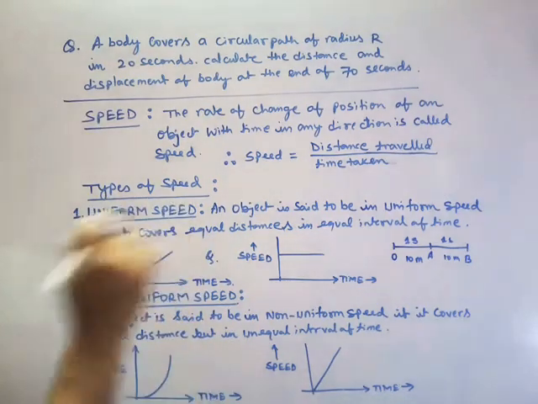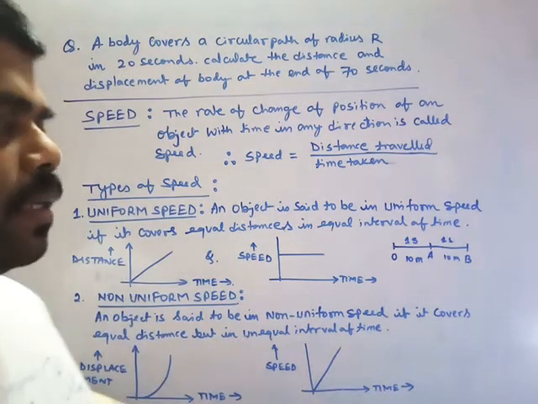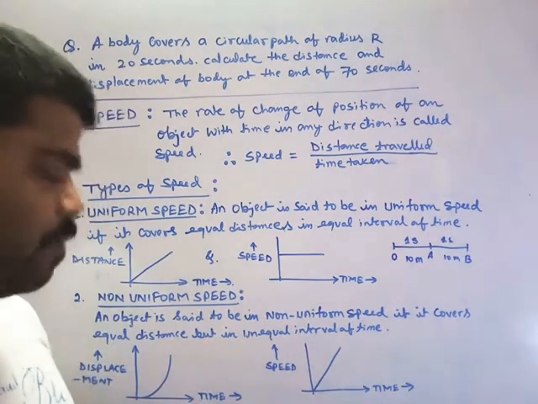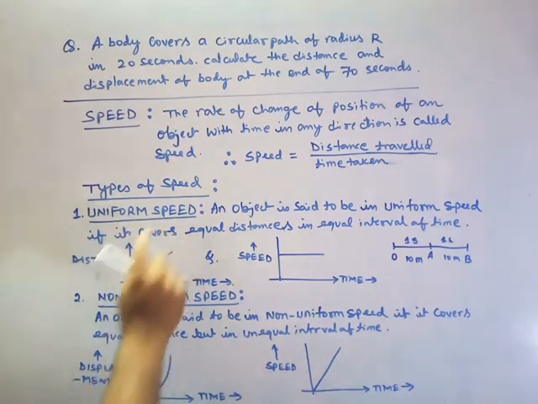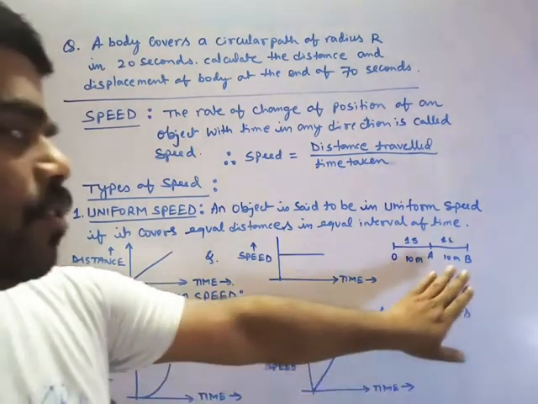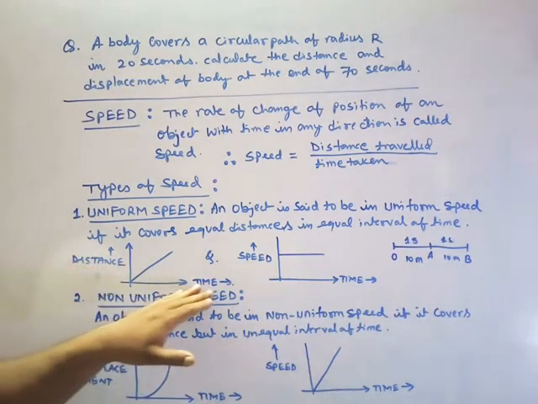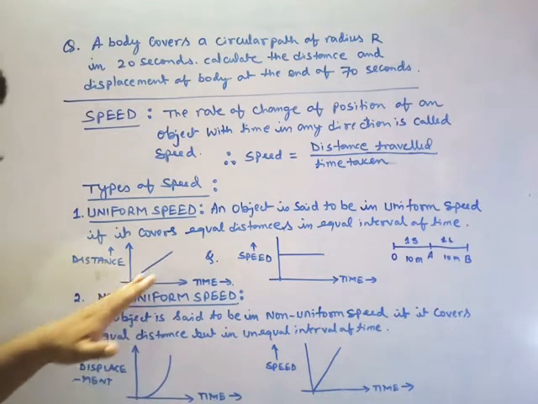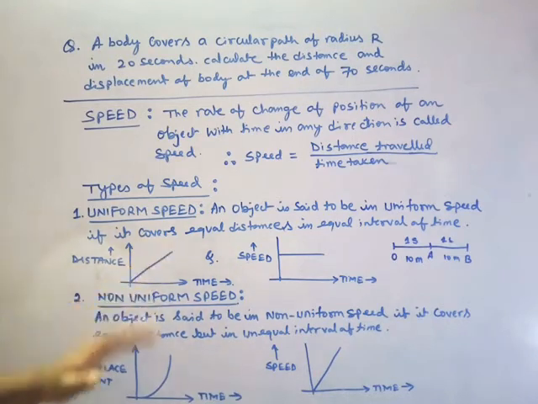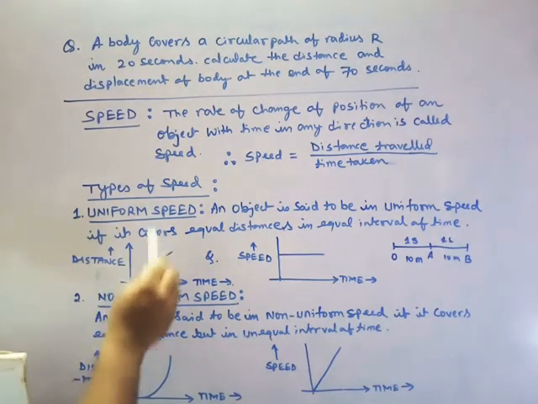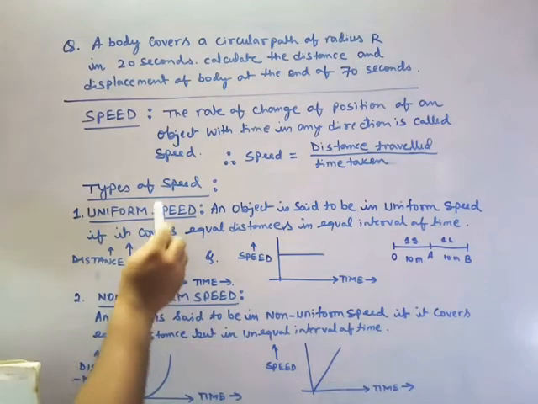Whenever you have such distances with respect to time, all of these are uniform. In these conditions, if I plot a graph between distance and time, definitely I will get this, which is called uniform speed.